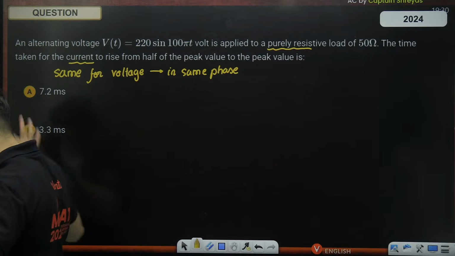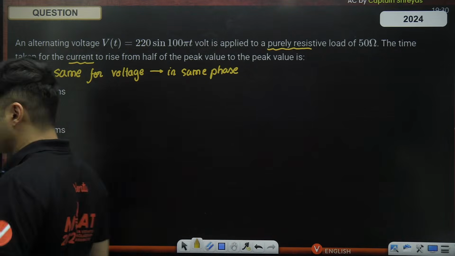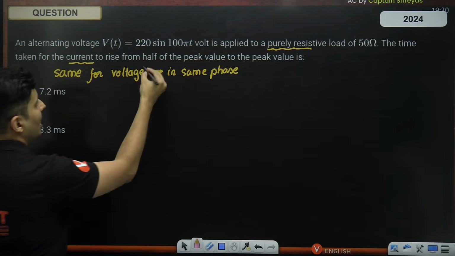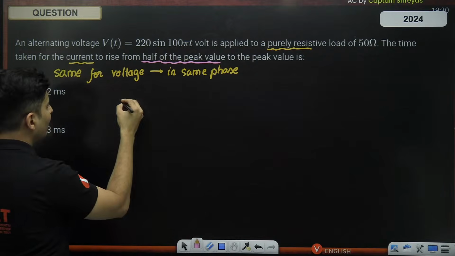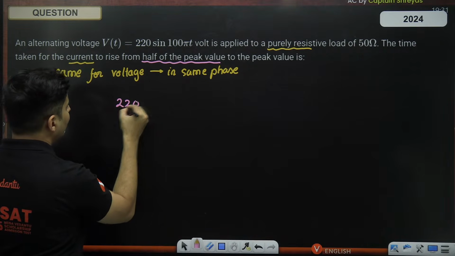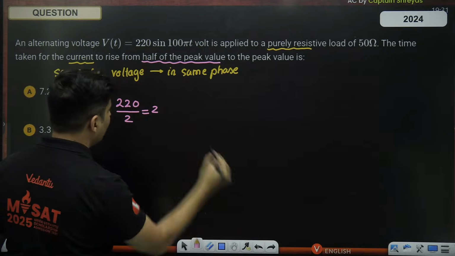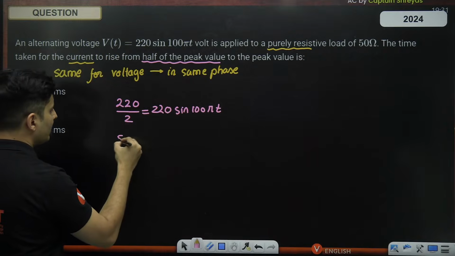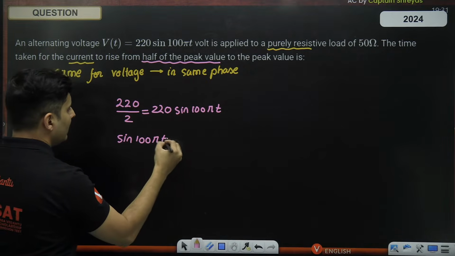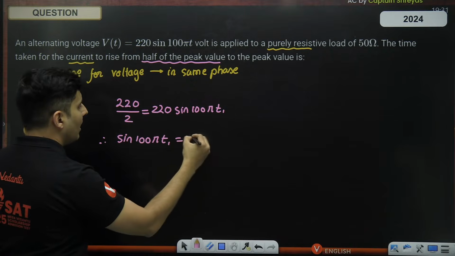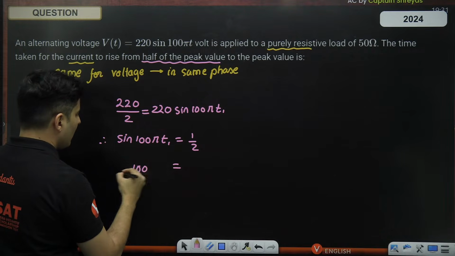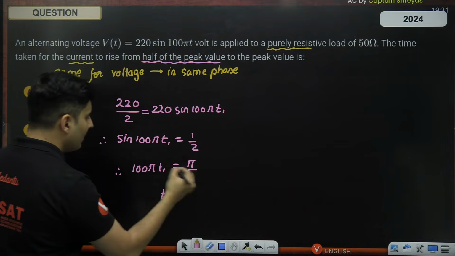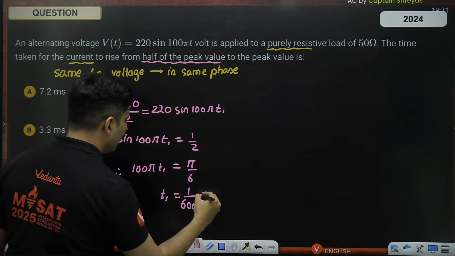Yes, Indumati, any doubt regarding the session or the question I'm discussing? Please ask. So what I will do is, I want to first go from half of the maximum value. Half of the maximum voltage will be 220 divided by 2. So 220, and then I have sine 100 pi t. 220 cancels. So sine of 100 pi t is half. Whose sine is half? 30 degrees, which is pi by 6. So therefore, T1 will be, pi cancels, 1 by 600 of a second.